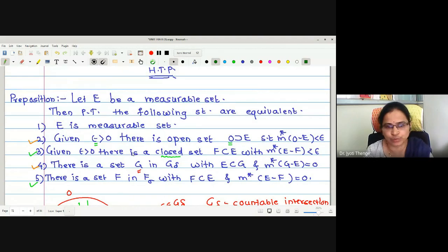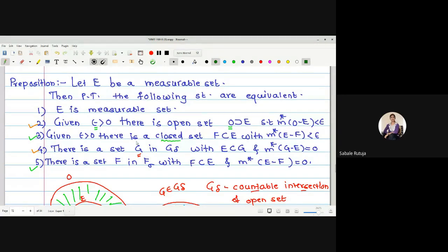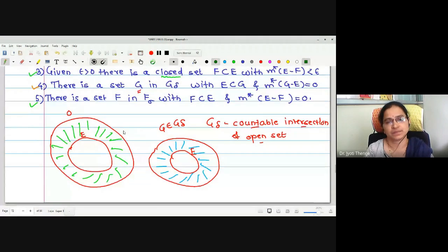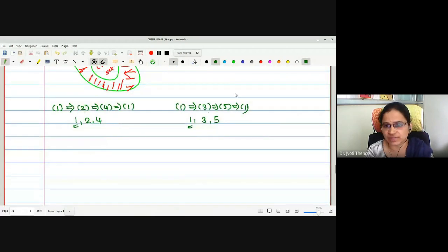How are we going to prove this? Shall I start the actual proof now? Yes, ma'am. Understood now? Statements 2 and 4 give us the existence of supersets, and 3 and 5 give us the existence of subsets. Rather, 4 is the countable intersection of the supersets, and 5 is the countable union of the subsets. Okay, let us prove the statement. Let me start with the actual proof.